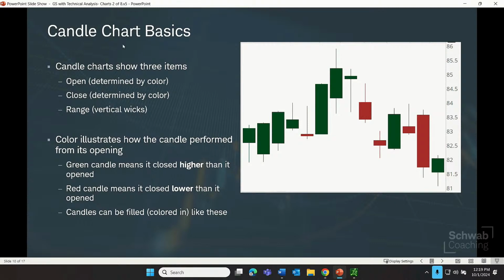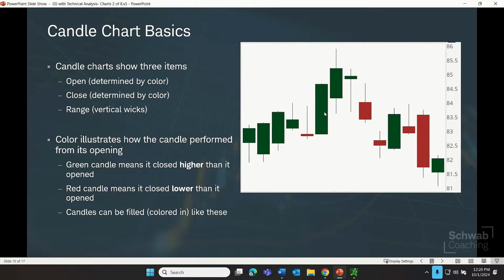So just to recap some of these candle chart basics, a candle chart shows three items again. The open, which is determined by the color, the close, which is also determined by the color, and the range. The color illustrates how the candle performed from its open. A green candle means that we closed higher than it opened. A red candle means it closed lower than it opened. And candles can be filled in. They can all be filled in like this. I think more commonly you'll see the green ones are not filled in, but it's possible. It doesn't change the meaning. In that case, we can just lean on the color green.